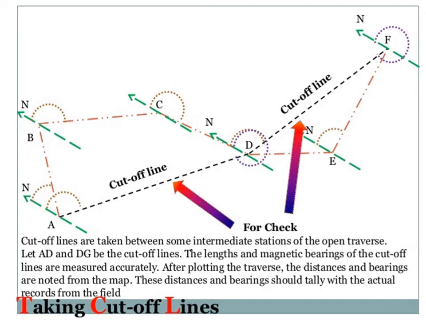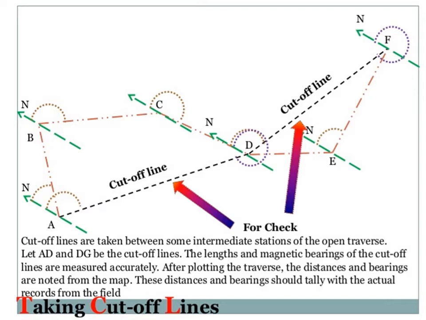And station A, B, C, D, E and F, at all these stations the reference north direction is shown with green in color, and with respect to the reference direction north, the angles are taken with respect to the traverse legs AB, BC, CD, DE and EF, and they are shown in a clockwise direction. And whatever the angle which is shown, that is called bearing of line AB, BC, CD, DE and EF.